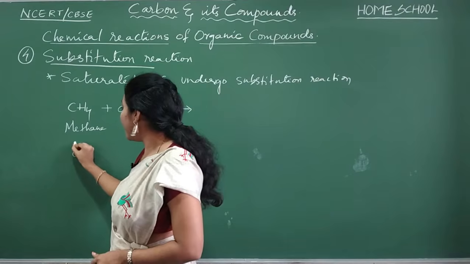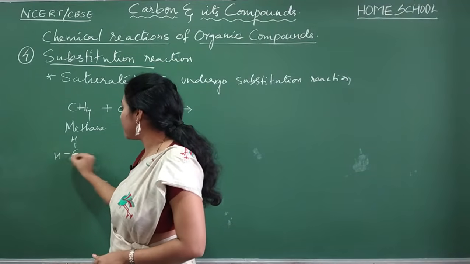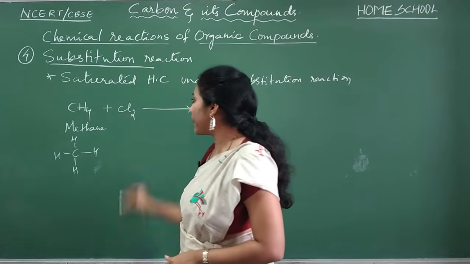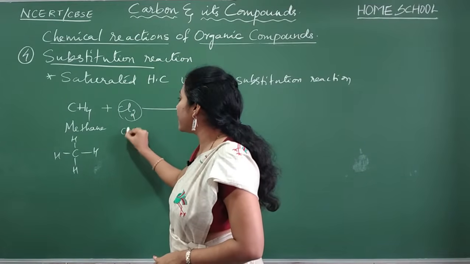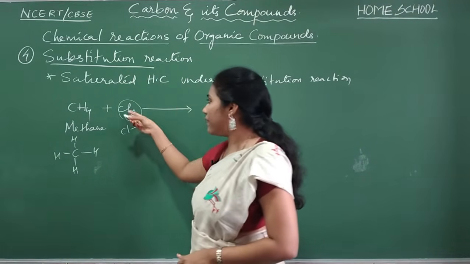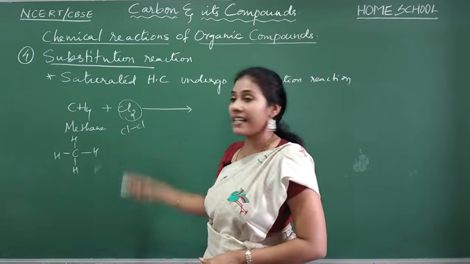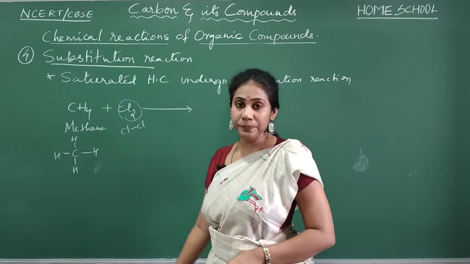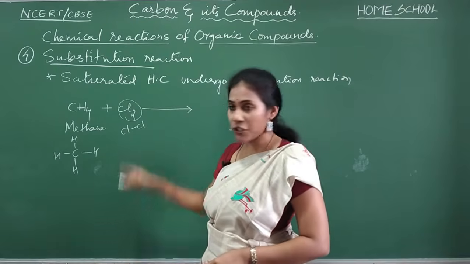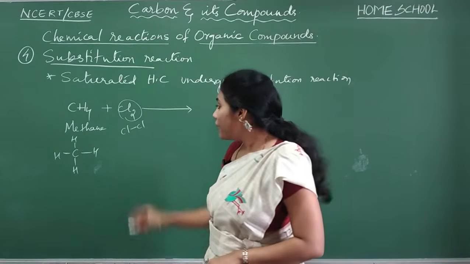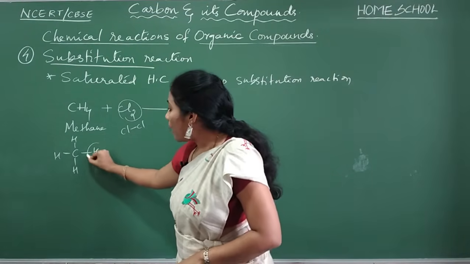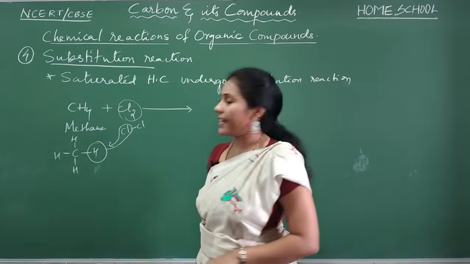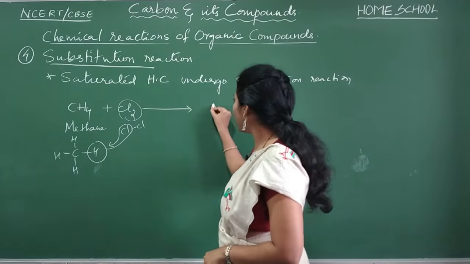I'll write the elaborate structure of methane. Okay, so this is the elaborate structure of methane. And Cl2 means what? Cl bond Cl. We have written how a bond forms between Cl and Cl. Do you remember the dot structure of Cl2? Yes, covalent bond formation between Cl and Cl, right? So what happens is, one of the hydrogens I will replace with a Cl atom. What do you get, guys?